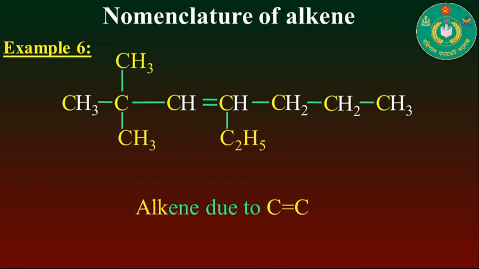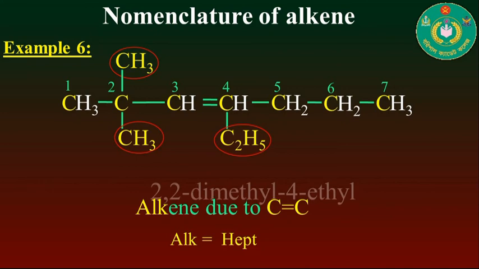So this compound is a member of the alkene family, and here the total number of carbons in the longest chain hydrocarbon is 7, so the root will be hept. Here 2 methyl groups and 1 ethyl group are present in this compound as side chains, that is, as prefix.